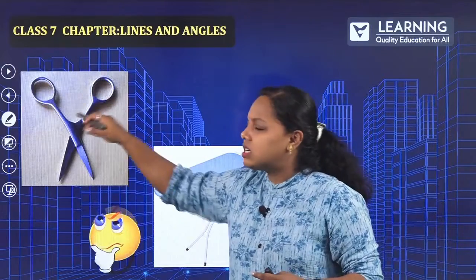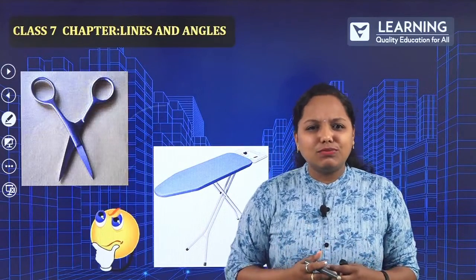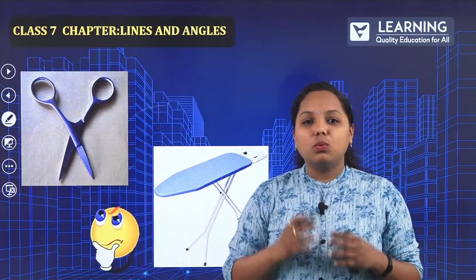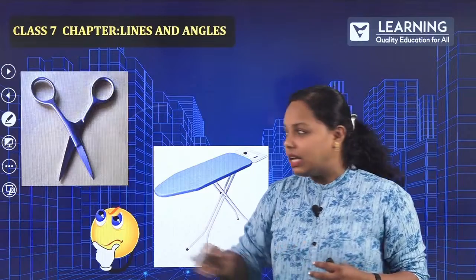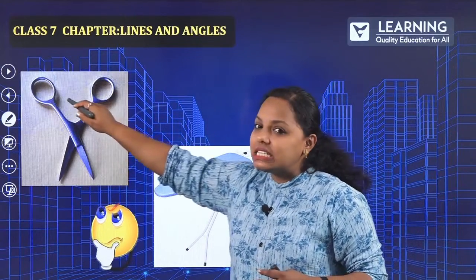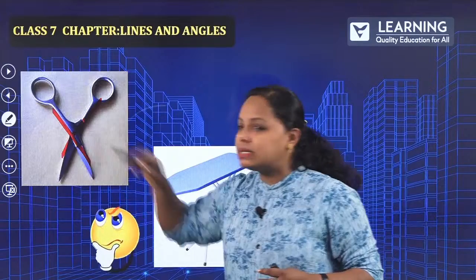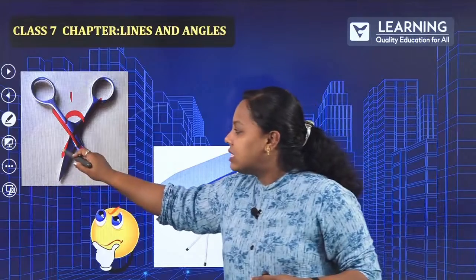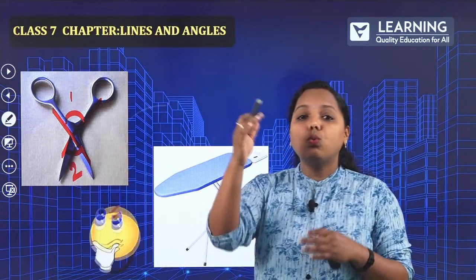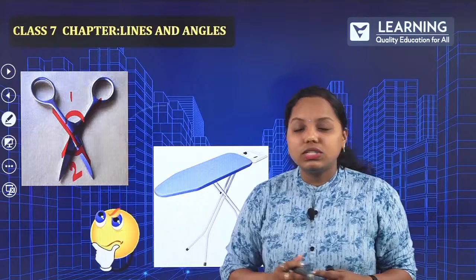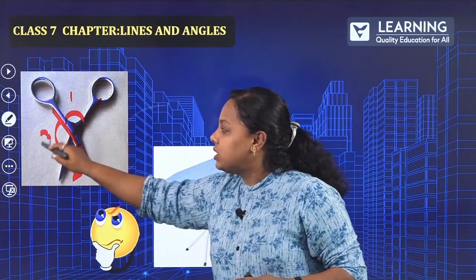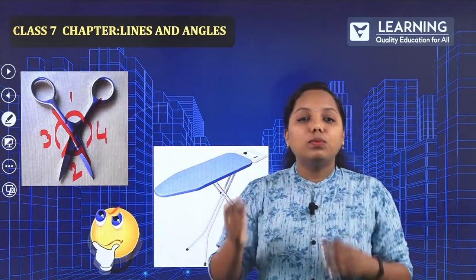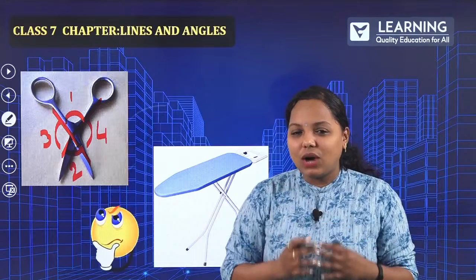Since two lines are intersecting, we can say there are angles forming, and they are named vertically opposite angles. Why is it called vertically opposite angle? Because it is in the symbol X. Let me name this angle 1 and this angle 2. So 1 and 2 are vertically opposite angles, and suppose this one is 3 and this one is 4. So 3 and 4 are vertically opposite angles. I hope you are able to understand this.